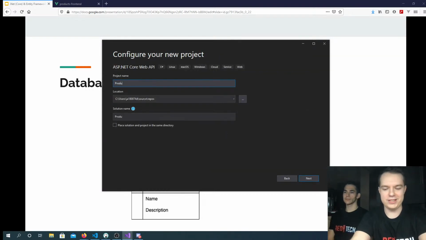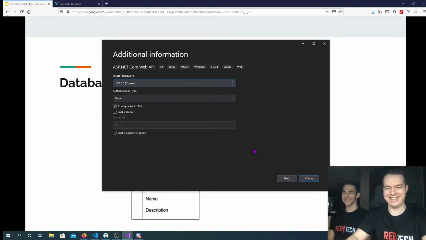Okay, let's call it products. We want .NET 5, that's the newest version. We want to configure for HTTPS, and we are not concerned with other things. We can leave everything as it is. Okay, let's start.